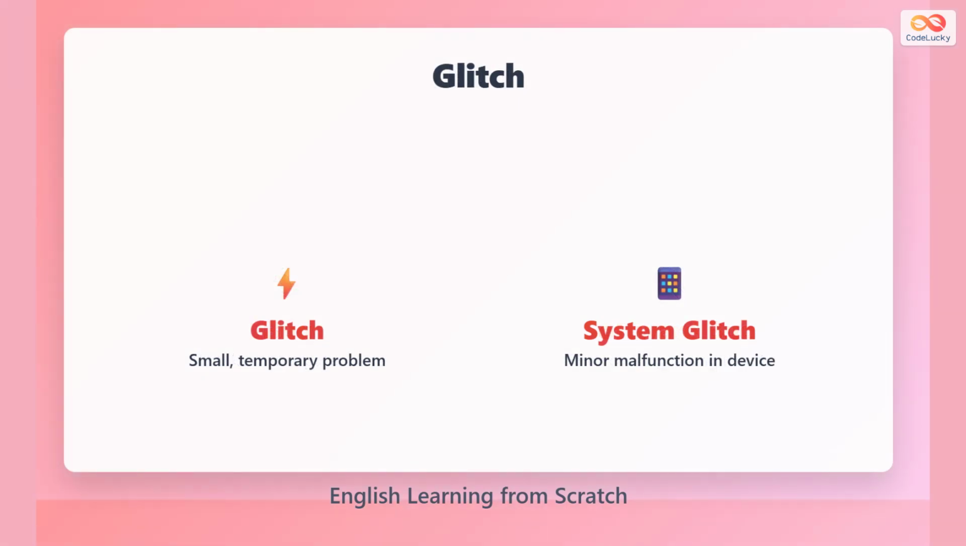Glitch is a small temporary problem in software or hardware. It fixes itself quickly. System glitch causes minor malfunctions that don't last long. These are usually not serious issues.